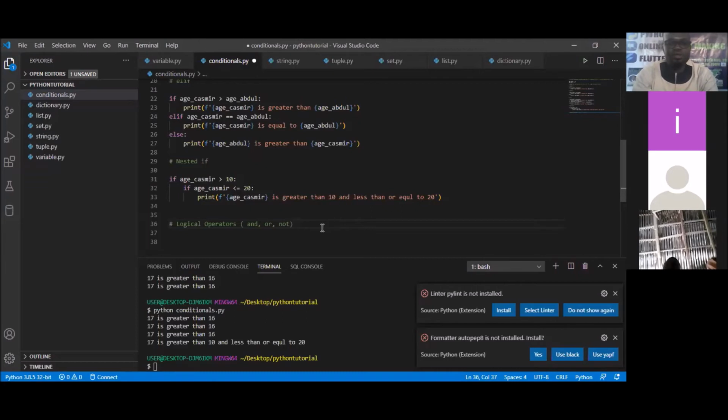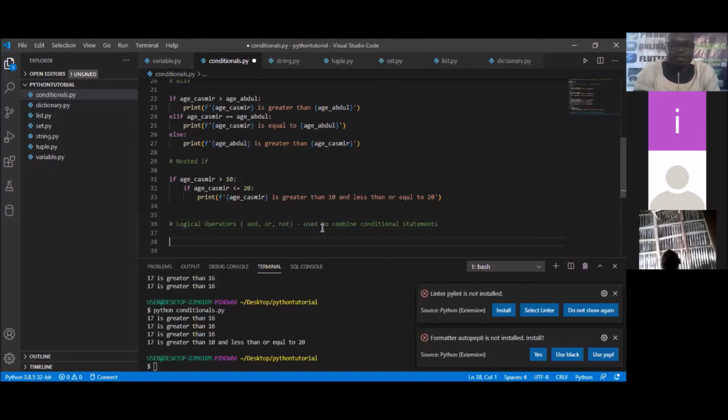What do we use these logical operators to do? They are used to combine the conditions you want to check. So they are used to combine conditional statements.